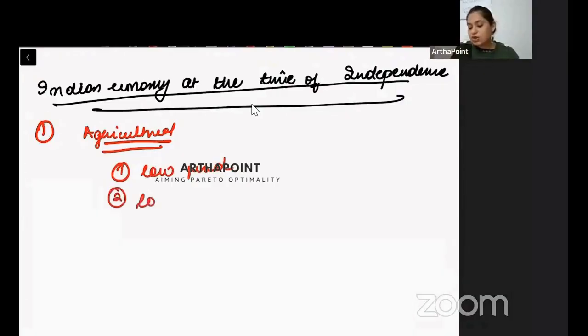The second issue was related to land. Zamindari system was there. And because majority of people were peasants, they weren't willing to work. They were thinking that, you know, sab kuch to we give it to the zamindars. We don't have anything left. There is no reason working in the agricultural sector. So the zamindari system was a big reason, which was later abolished, but it was a big reason at the time of independence why we were not growing.